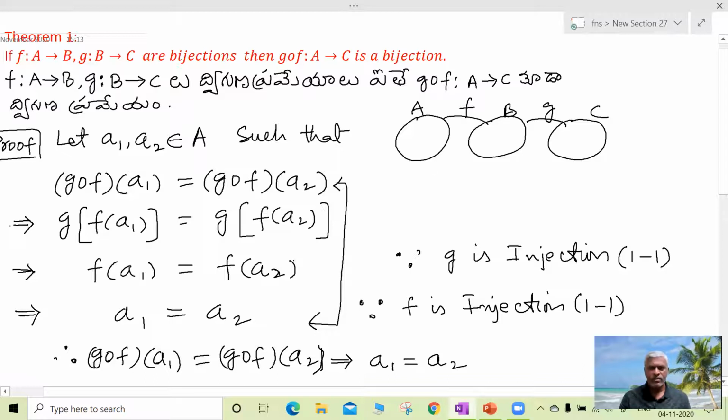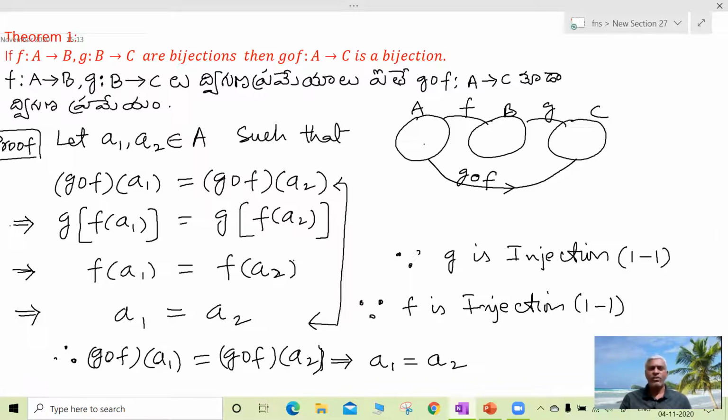So we have to prove the composite function g circle f from A to C is also a bijection. This is how we prove this function is a bijection.